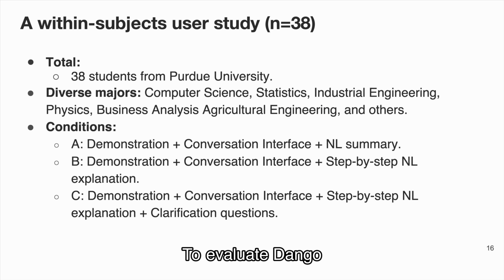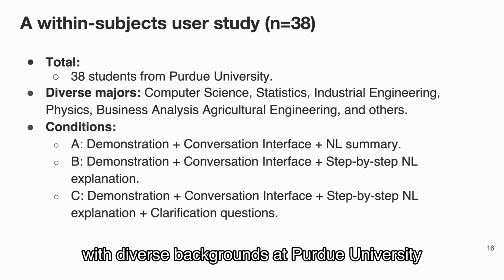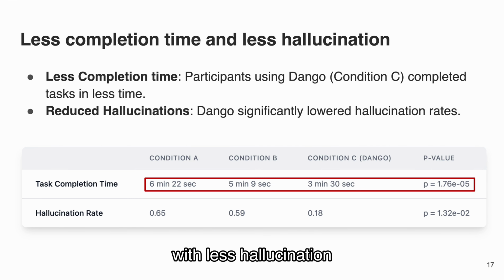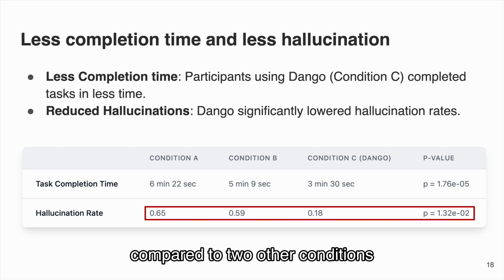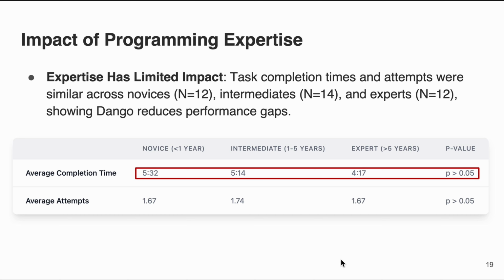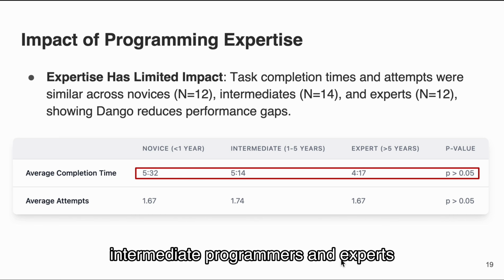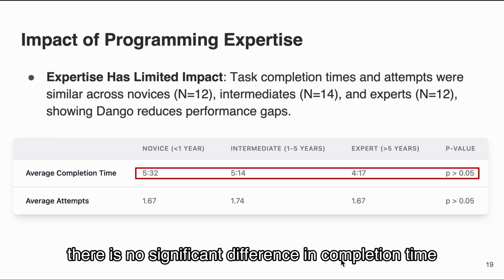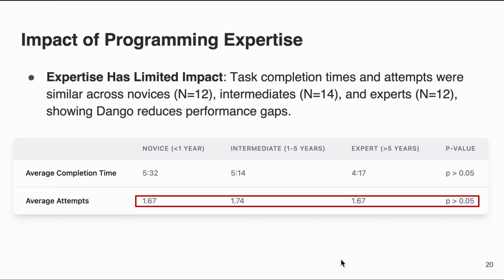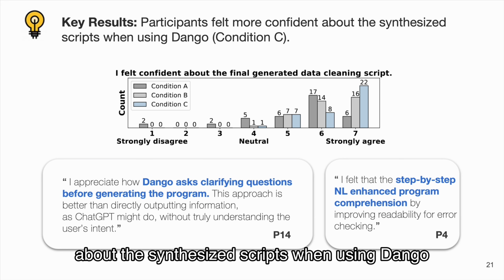To evaluate Dango, we did a user study with 38 students with diverse backgrounds at Purdue University. We found that Dango helped users complete the tasks using less time with less hallucination compared to 2 other conditions. We also evaluated the impact of programming expertise. We categorized the users into novice, intermediate programmers, and experts. We found there is no significant difference in completion time and number of attempts between these groups. We also found users felt more confident about the synthesized scripts when using Dango.